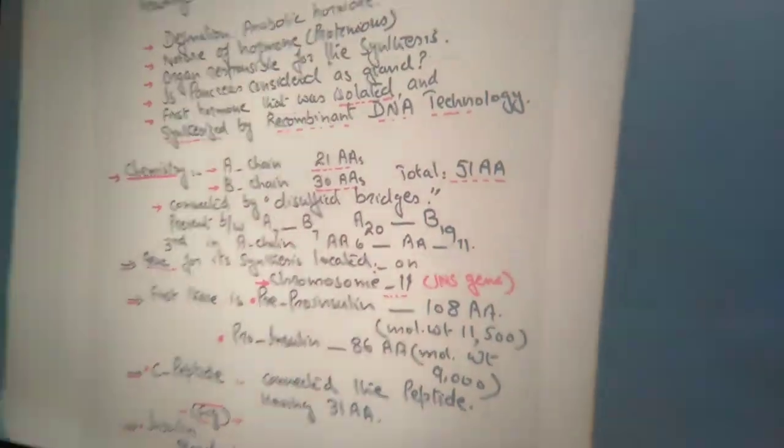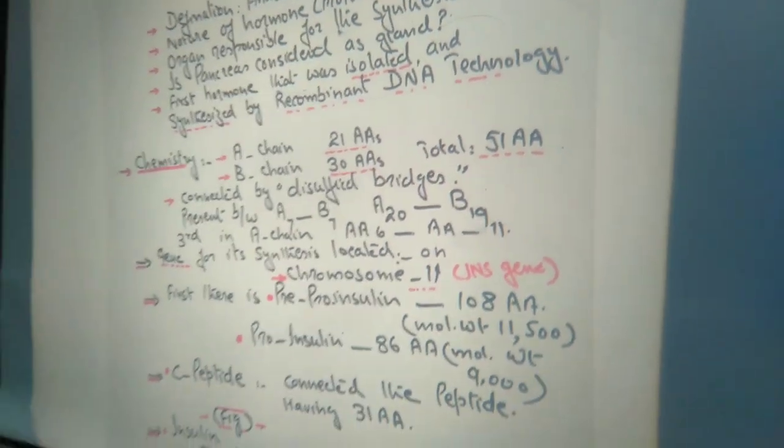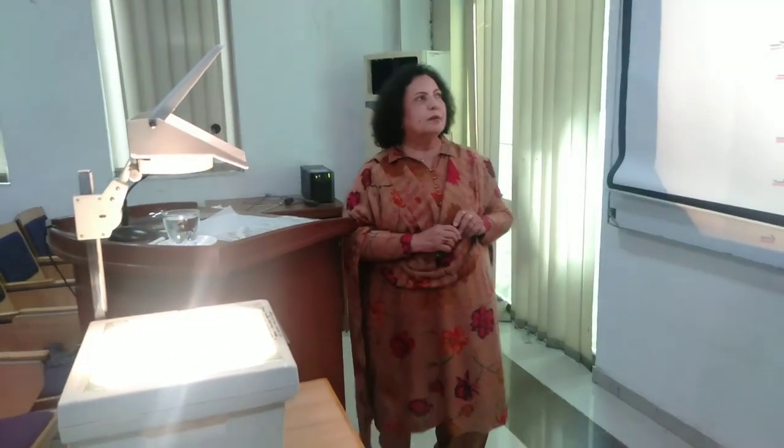So, 51 amino acids are present in the insulin, in the A chain and B chain, and they are responsible for the biochemical activity. Now these two chains are not in a floating condition; they join with each other by means of a bridge that is known as a sulfur bridge.